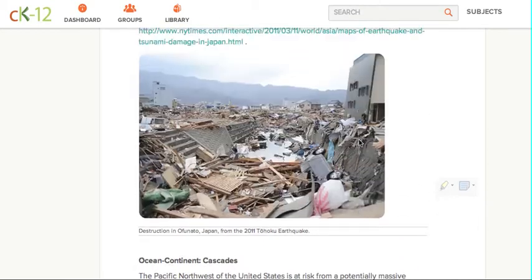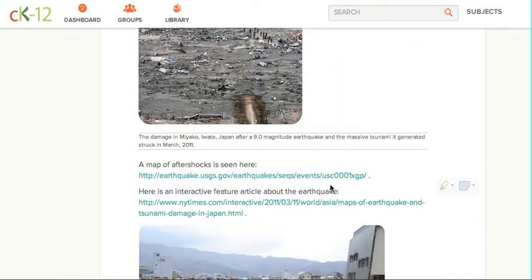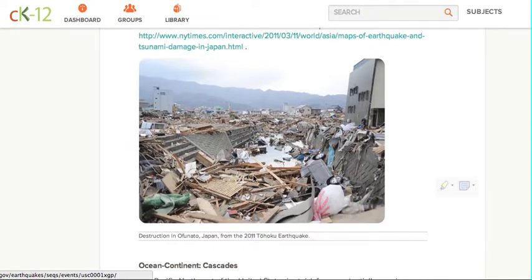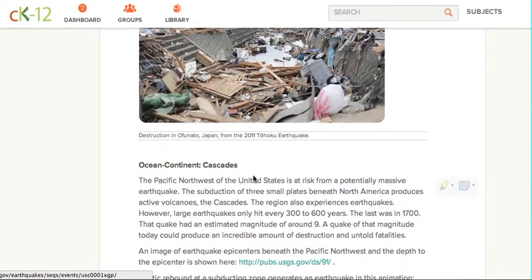So, here's an article about the earthquake. You can go to 5.9 and read that yourself if you wish. Here you can see the devastation that was created by that quake. I mean, unbelievable amount of damage.